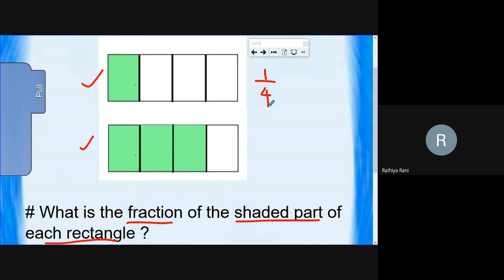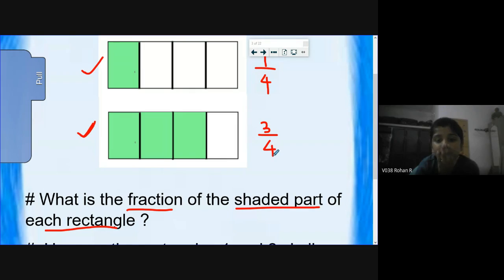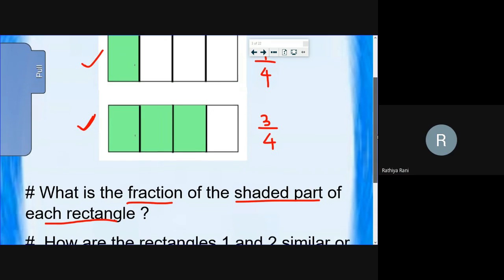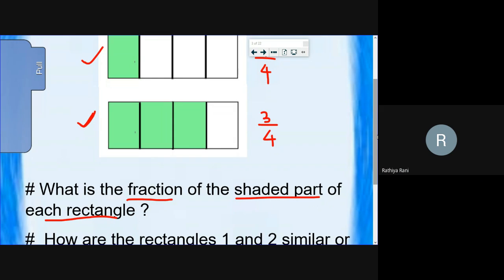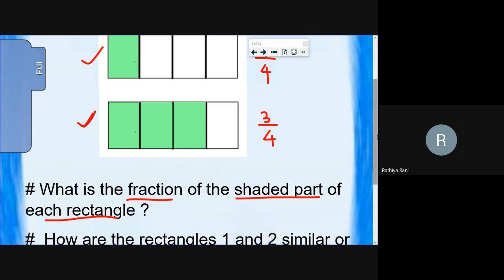Did everyone get this answer? Very good. 1/4 is the right answer. And next, what's the fraction of the shaded part of the second rectangle? 3/4. Is the answer 3/4? Yes, ma'am. Kim Mazania, did you get this? Yes, ma'am. Very good. So 1/4 and 3/4. I got it. Yes.